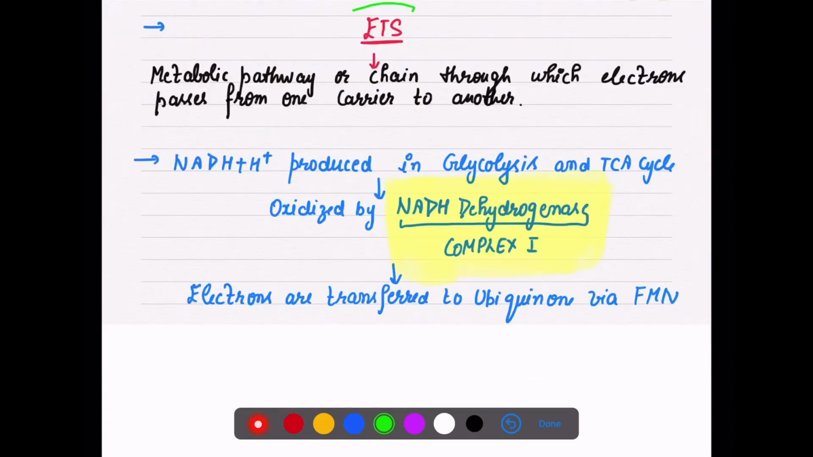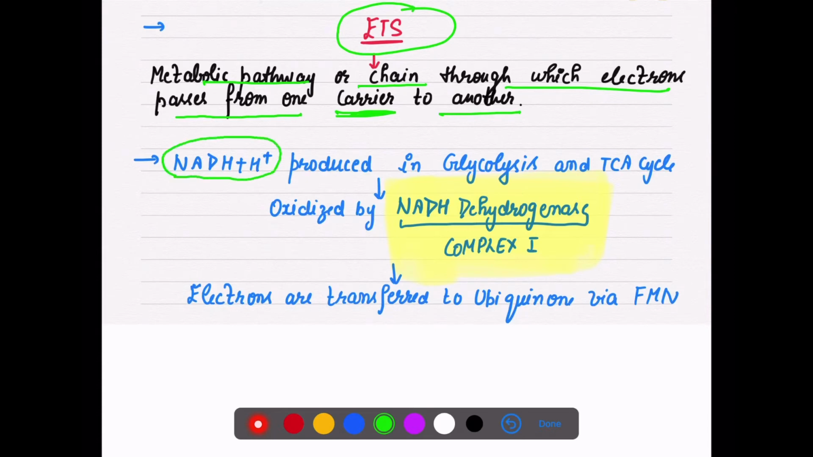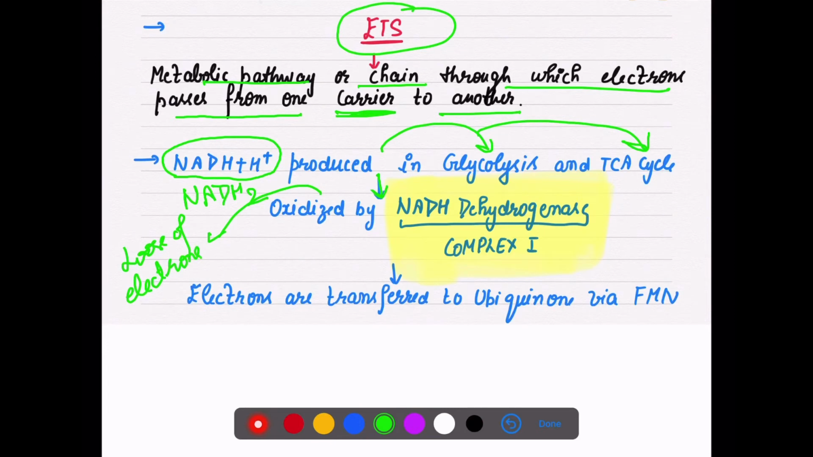So ETS is actually what? It is a pathway, or a chain, through which electrons are passing from one carrier to another. Now you know the word carrier that we are talking about. How does it start? NADH plus H positive, you can better write it as NADH2. It is produced in glycolysis as well as the Krebs cycle. Now it gets oxidized. Oxidized means there will be loss of electrons. So it is oxidized by the enzyme NADH dehydrogenase.